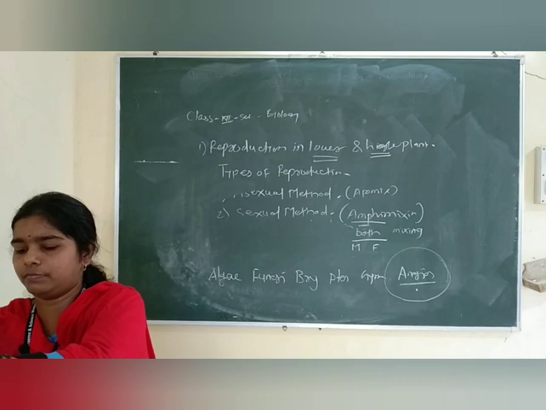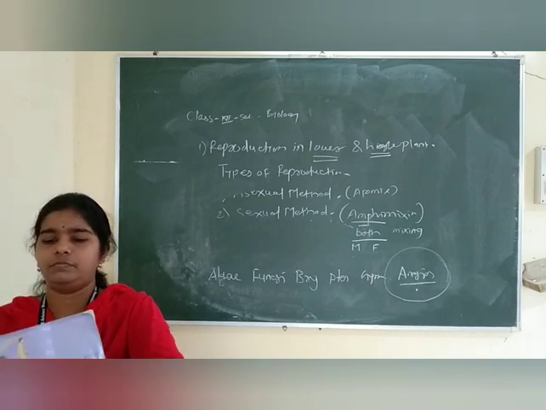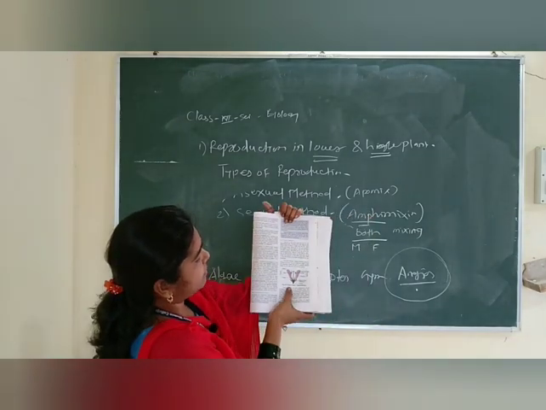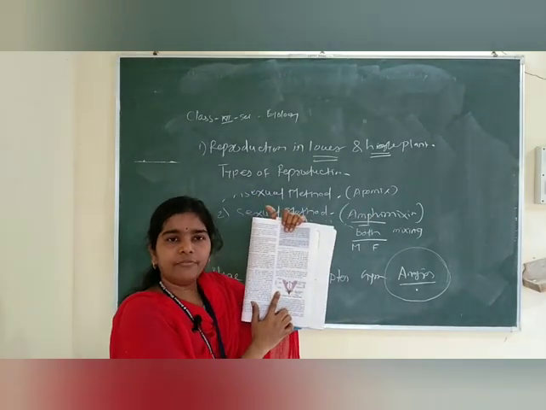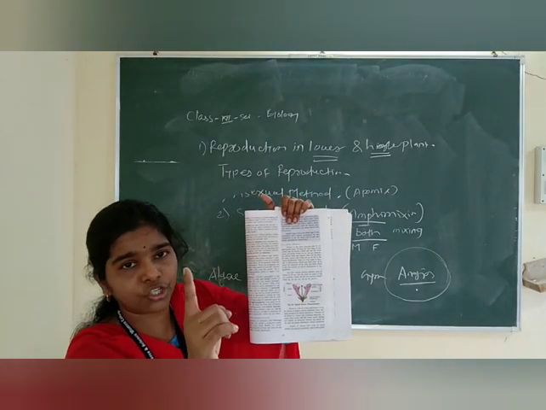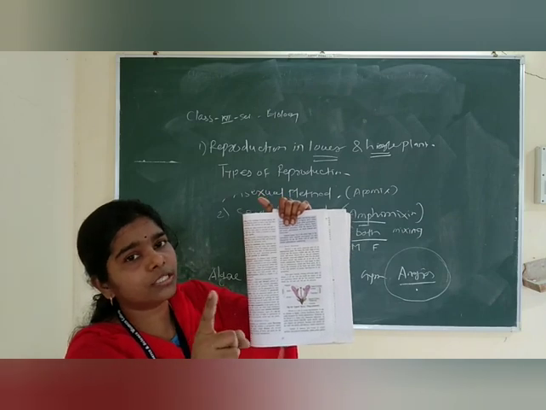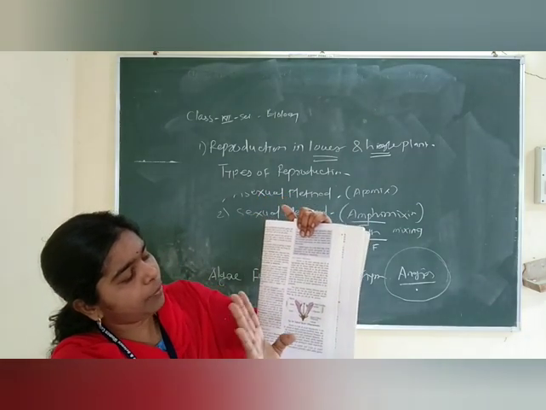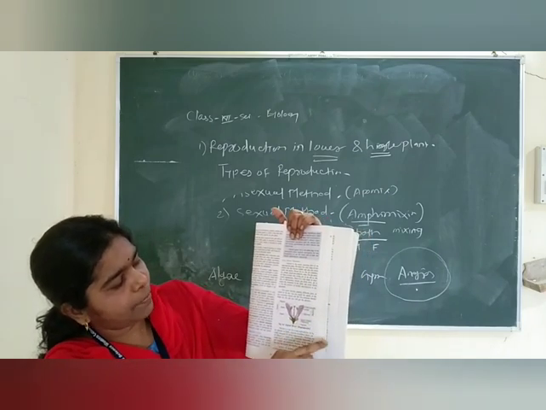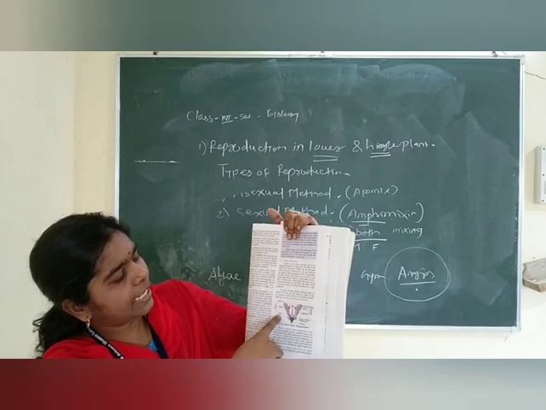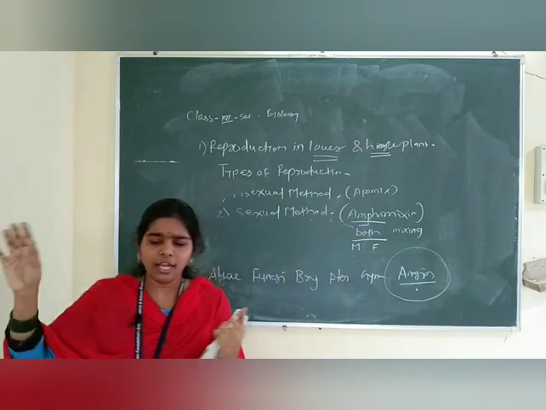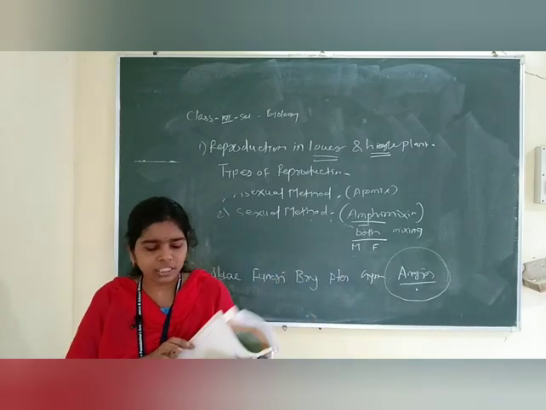Look here friends, the typical flower. Why is the flower essential? Because it has the androecium and the gynoecium, and both are essential for sexual reproduction. In the typical flower, first we have the pedicel, then thalamus, sepal, calyx, corolla. Then ovary, style, stigma. These all are the anthers. These all are the essential parts.